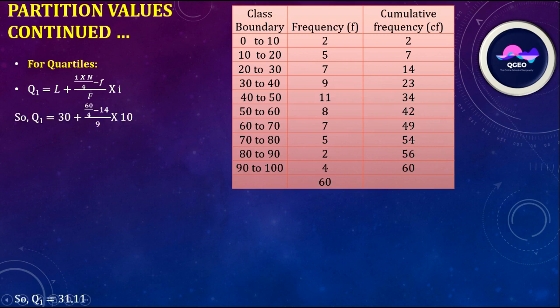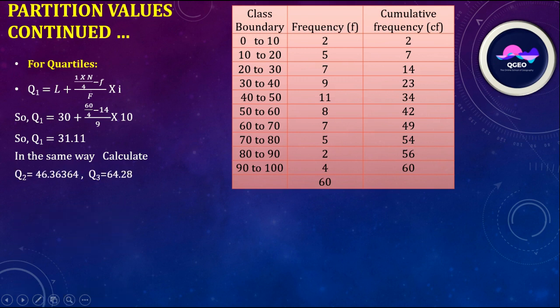In case of Q1, that is 1 into n by 4, that is 60 by 4, equal to 15. In case of cumulative frequency, 15 falls in the class 30 to 40.